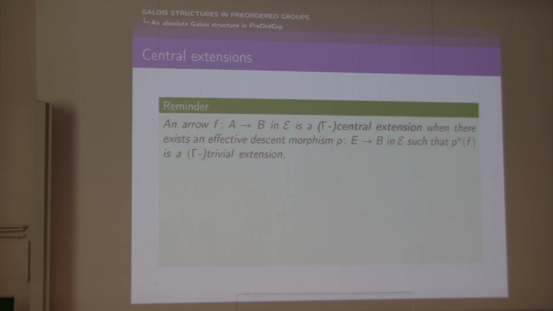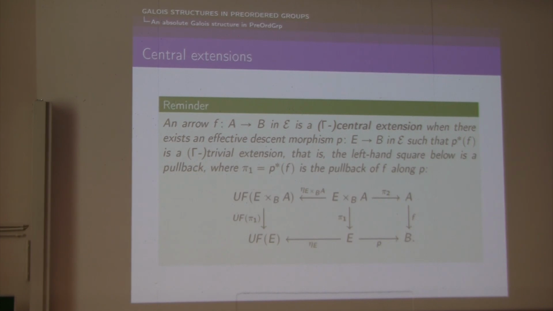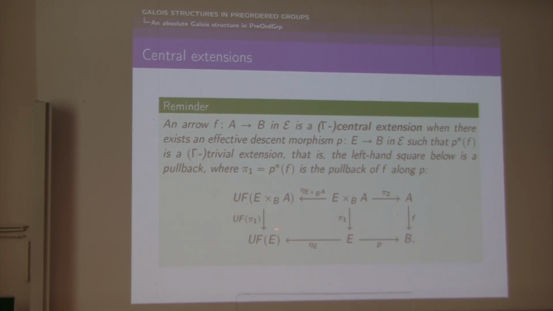It is said to be a Gamma-central extension when there exists an effective morphism P in E with the same codomain as F, such that the pullback of F along P is a Gamma-trivial extension. So this means that there exists P, an effective morphism, such that if we take the pullback of F along P, then the first projection pi1 is Gamma-trivial, which means that the naturality square involving pi1 is a pullback. So I want to recall what an effective morphism is.